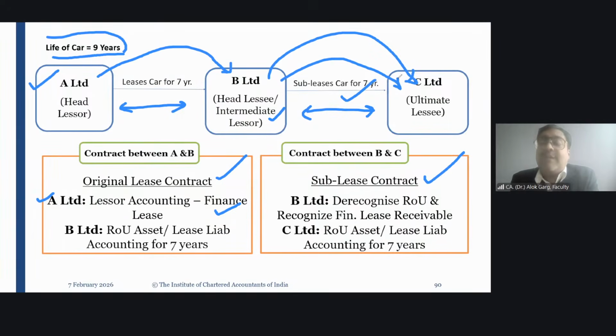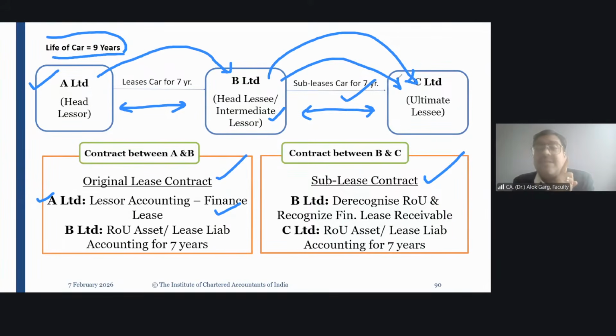Friends, when there is sublease accounting, for the purpose of finance lease, the intermediate lessor evaluates the sublease period against the original lease period, right? So the sublease ROU has to be compared with the original ROU. The life of the ROU has to be compared, not the life of the asset. Have you understood what I'm saying?